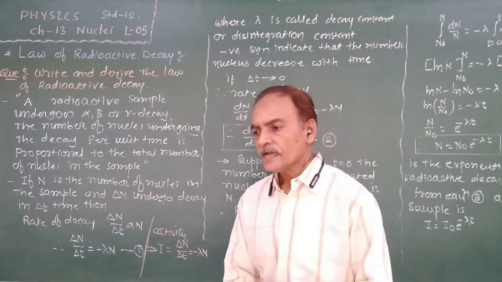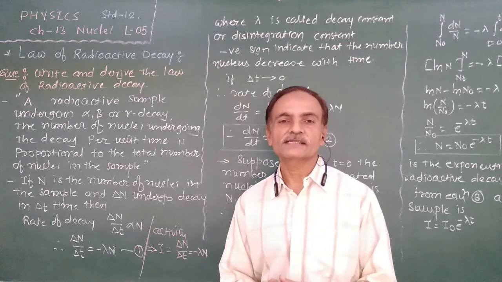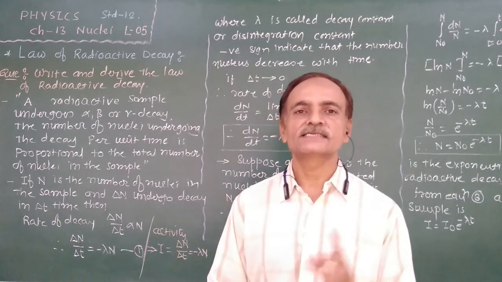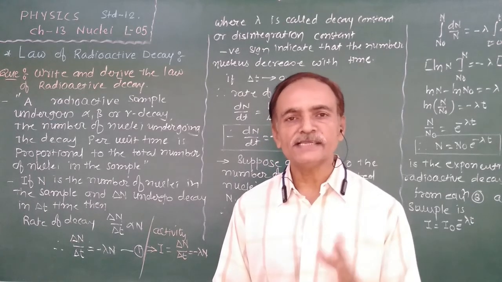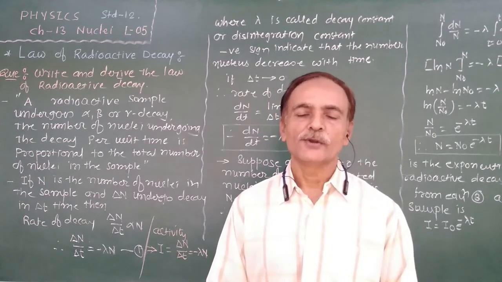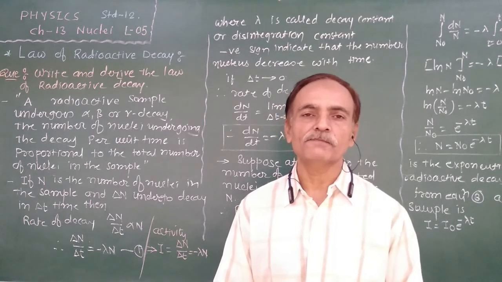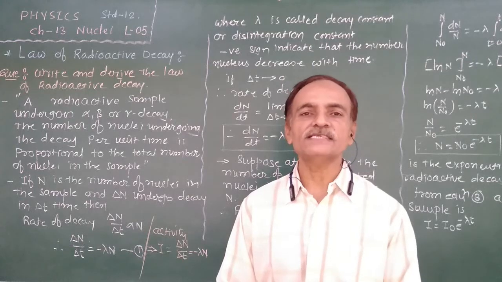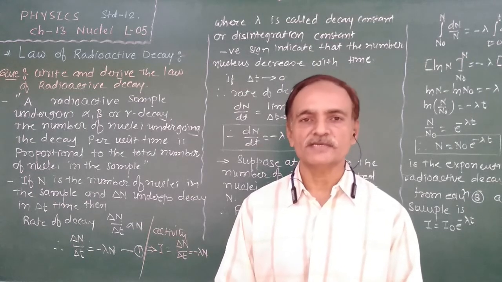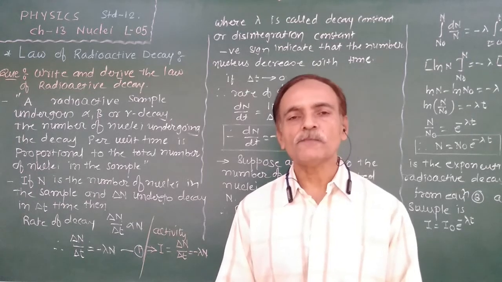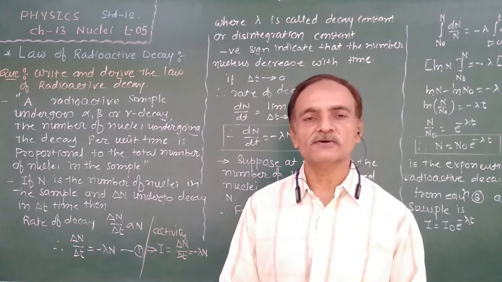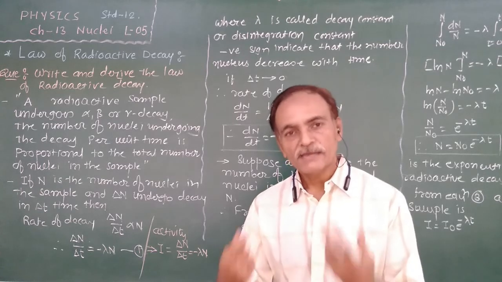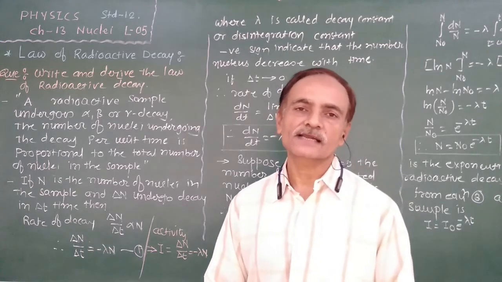Last time we also discussed the characteristics of radioactivity. Radioactivity is instantaneous and continuous. No physical factor, chemical factor or parameter can affect the rate of disintegration or the rate of emission. We can't stop the emission of alpha, beta or gamma, or change the rate of emission of alpha, beta and gamma.